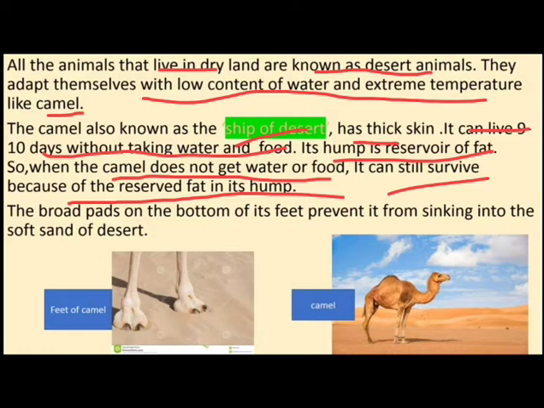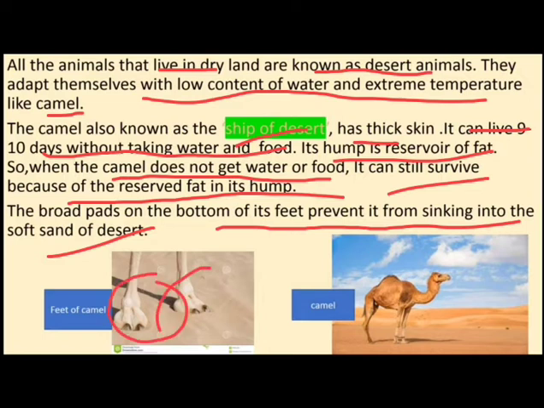The broad pads on the bottom of its feet prevent it from sinking into the soft sand of the desert. So these are the desert animals.